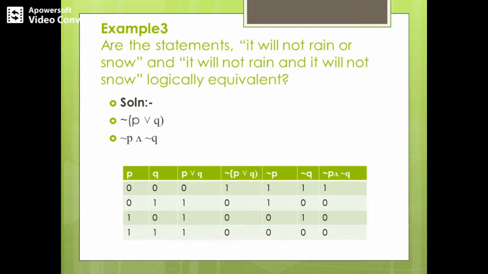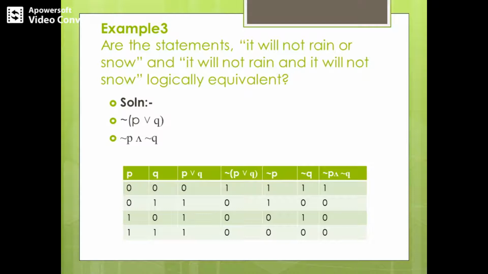Next we can consider the negation of P or Q, and then finally negation P and then negation Q, and then the conjunction of both of them. Since you know how to construct a truth table, I am just telling you in terms of words. So what will be P or Q? It is a disjunction. A disjunction is true when either P is true or Q is true or both of them are true. You can observe that the truth table column corresponding to P or Q has value 0 only in the first row, and in the rest it has truth value 1.